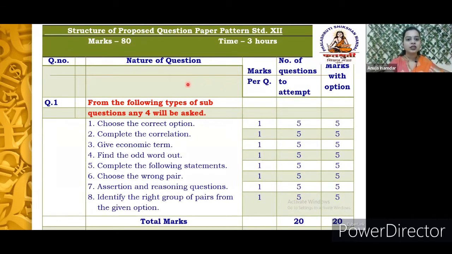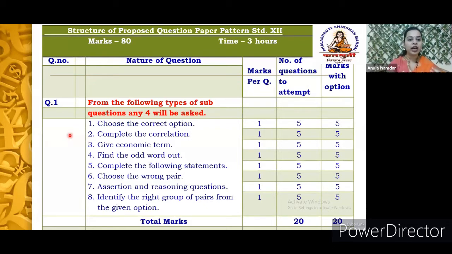Now, as far as the 80 marks are concerned, if we observe question number 1, here they have given a total of 8 parameters, out of which any 4 parameters can be asked in the exam.